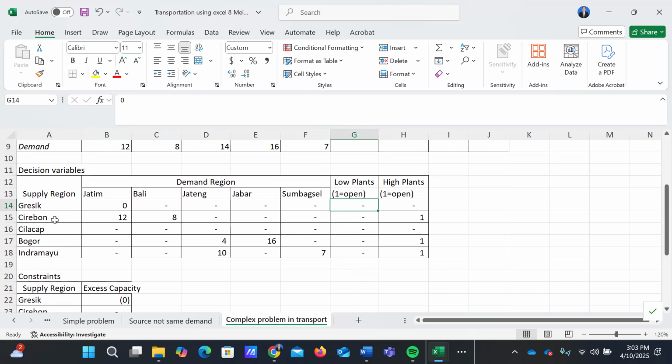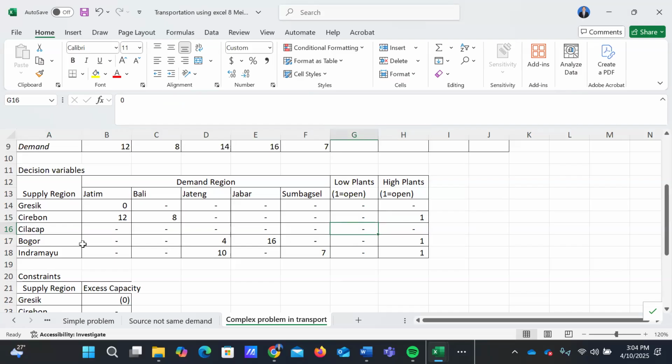Okay, and then Cirebon. We will open a plant in Cirebon with high capacity, because the value of the high plant is 1. So our conclusion is we will open the Cirebon factory with high capacity. And then the next, Cilacap. We will not open the Cilacap factory. This is depicted by the null of the low plant and high plant in Cilacap. There is no value, or a null value, here.